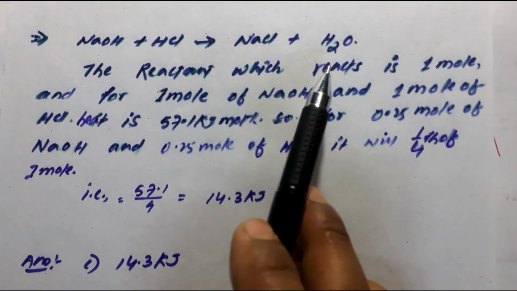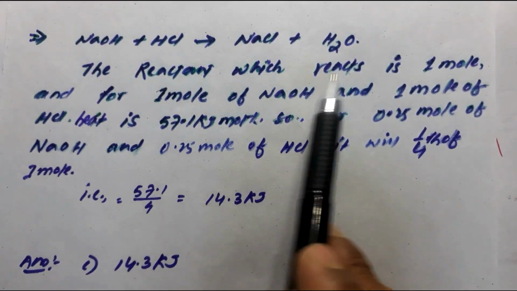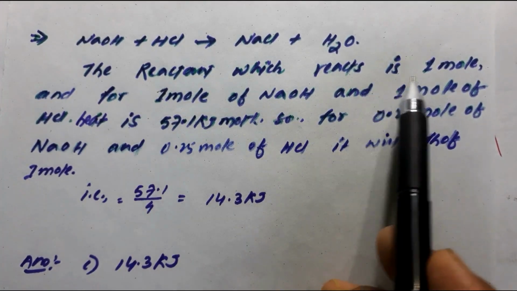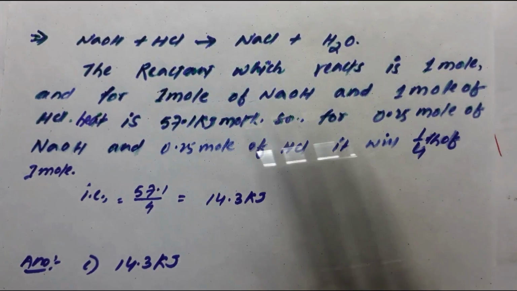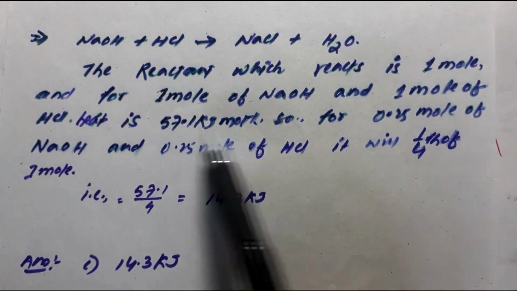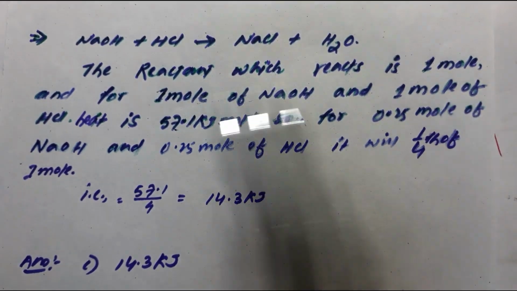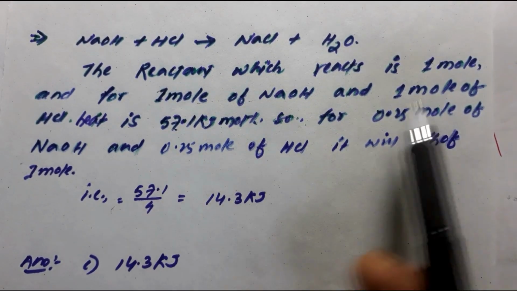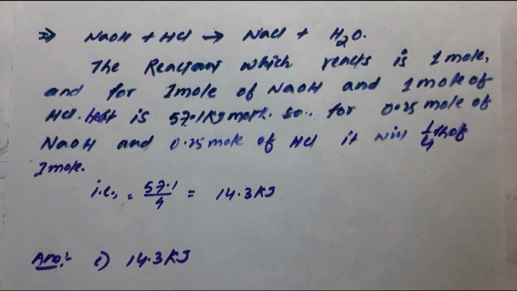The reaction, 1 mole reacts with 1 mole. So for 1 mole of sodium hydroxide and 1 mole of HCl, heat is this much. So for 0.25 mole, it will be 1/4 of 1 mole. You just divide that 1 mole heat of neutralization by 4. So, it's a very simple answer. This type of questions may also be in your examination. So, you try to go through these things very carefully.